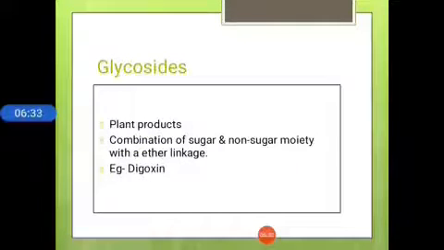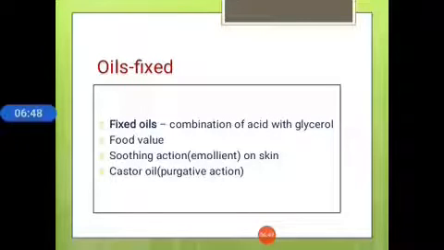Next we come to glycosides. These are again plant products, a combination of a sugar and a non-sugar moiety with an ether linkage. Digoxin is a well-known cardiac glycoside. Next we come to oils. Oils have different categories. The first category is fixed oils, a combination of acid with glycerol. These have great food value and a soothing action on skin, that is, fixed oils act as emollients on skin. Another example, castor oil, is a very old purgative agent.